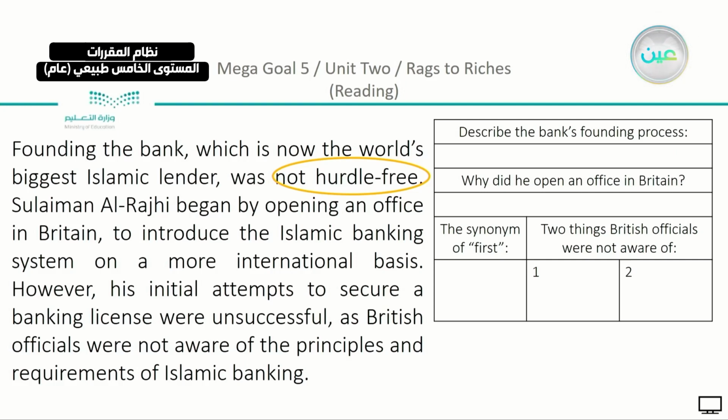Why did he open an office in Britain? So this is the association or the connection between Saudi Arabia and Britain. So just look for the word Britain here. And you can see that Sulaiman al-Rajhi began by opening an office in Britain to introduce the Islamic banking system on a more international basis. So he was known that he introduced the Islamic law in banking on international basis.